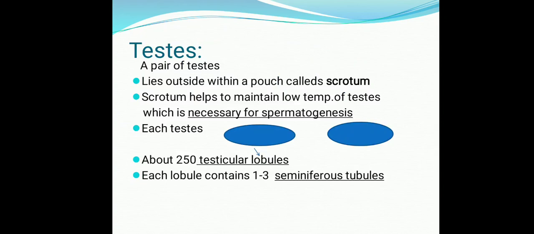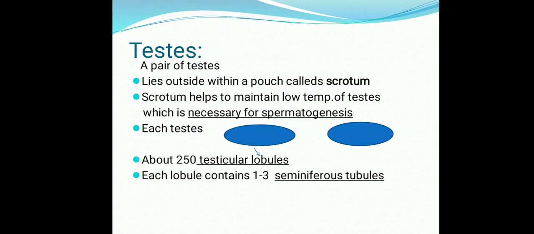Spermatogenesis we will read further, the formation of sperms. Now come to each testis. Each testis contains about 250 testicular lobules. Please remember the number also, sometimes it is asked in MCQs or short questions.